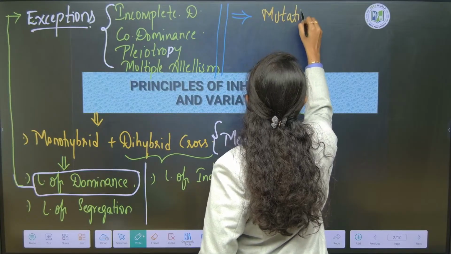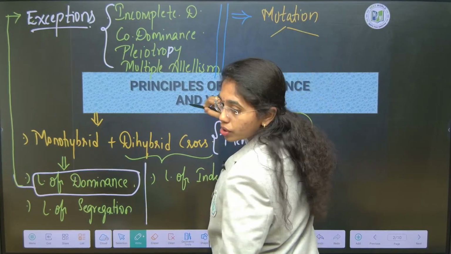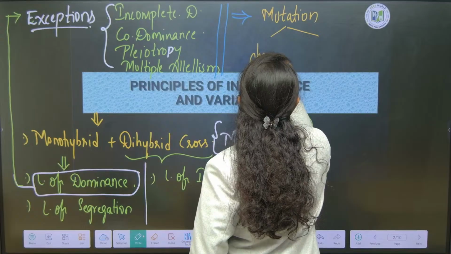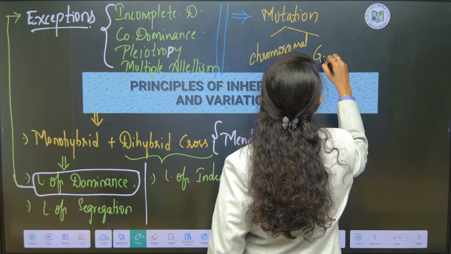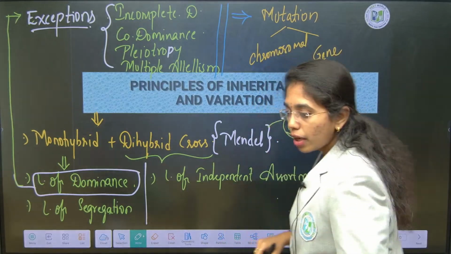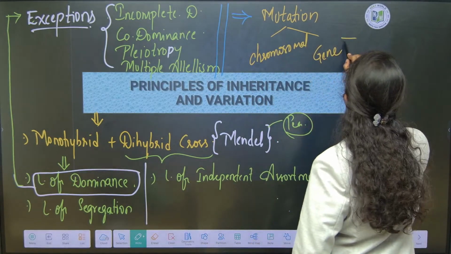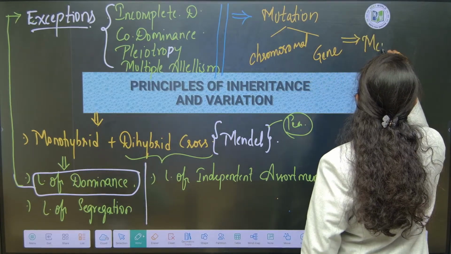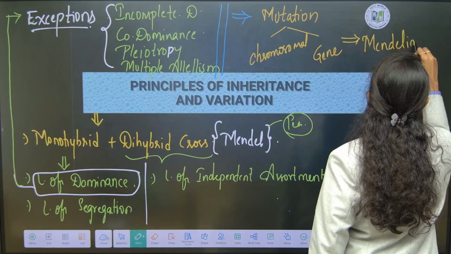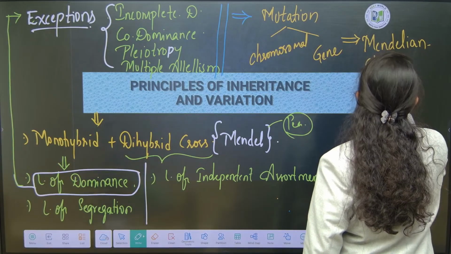We have two types of mutations: chromosomal mutations and gene mutations. Followed by this you have Mendelian disorders and chromosomal disorders.